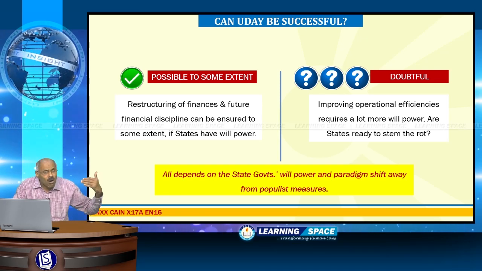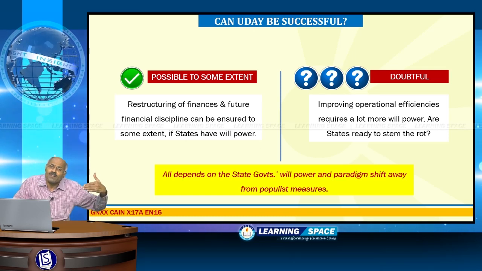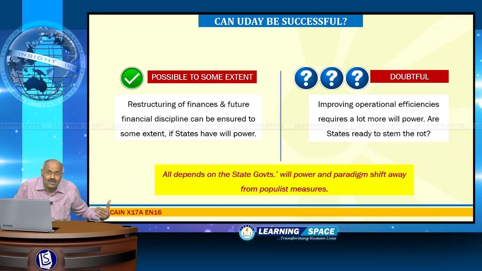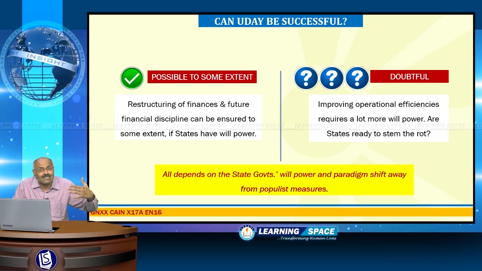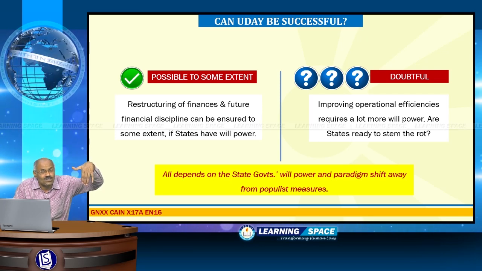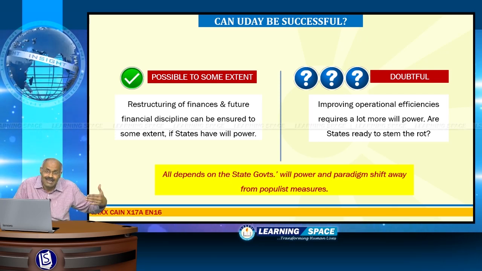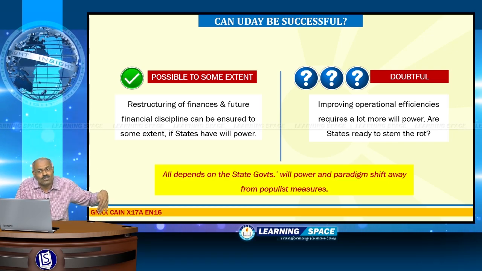Right. So, all depends on the state governments' willpower and a paradigm shift away from populist measures. Right. So, we have discussed a few points. In this context, the states issued bonds worth 99,000 crores of rupees. It is a step in the right direction if states have willpower. That is the point finally to note.